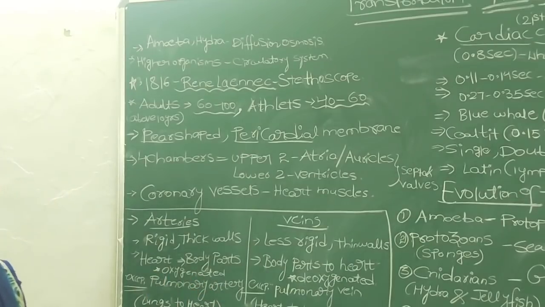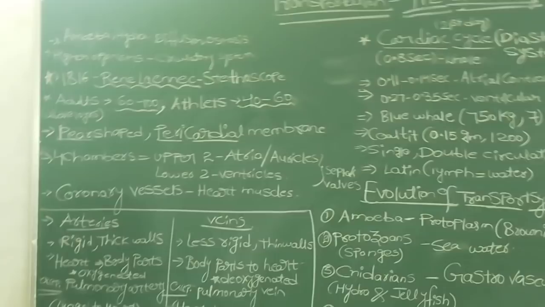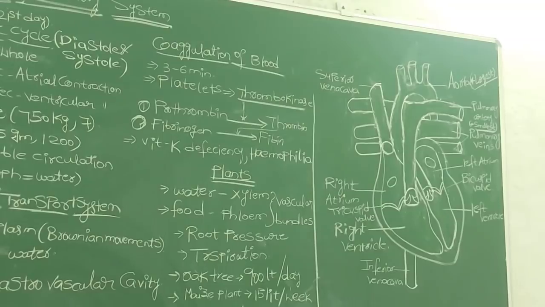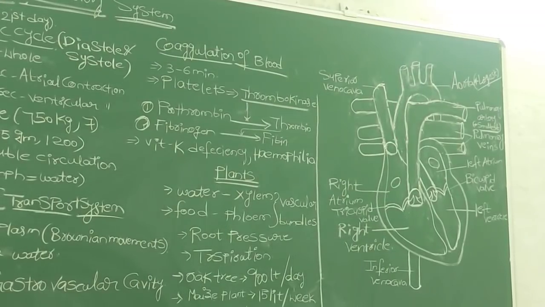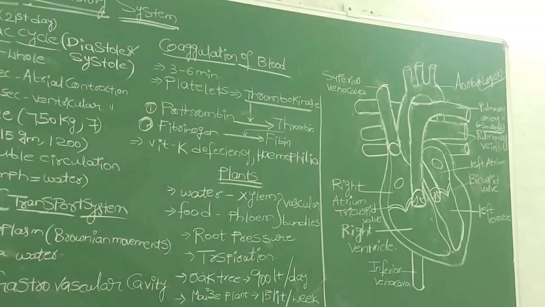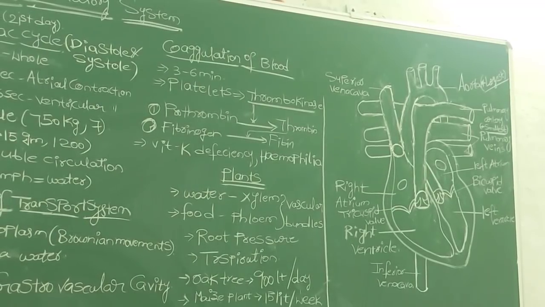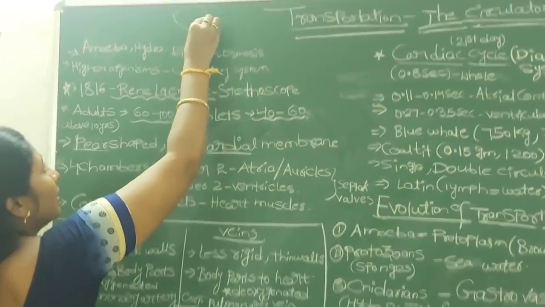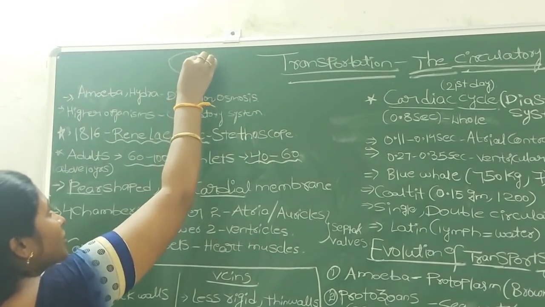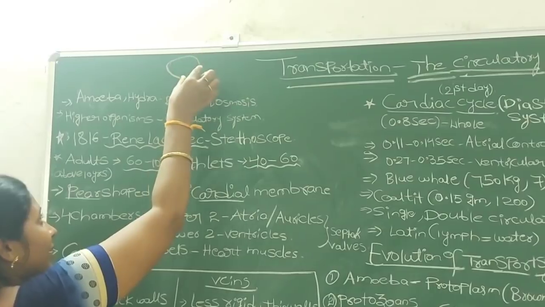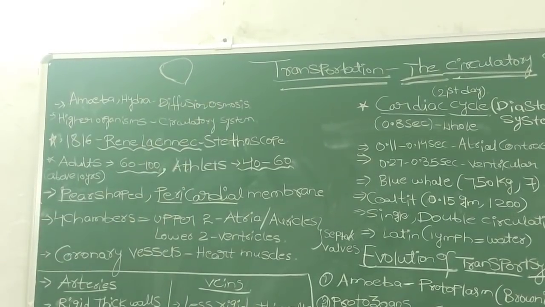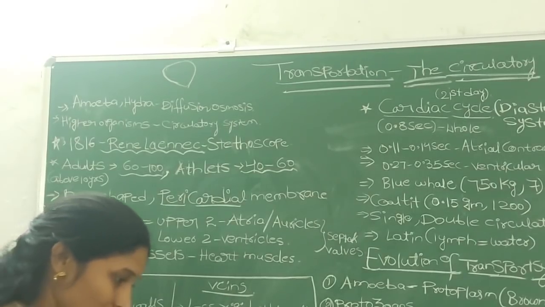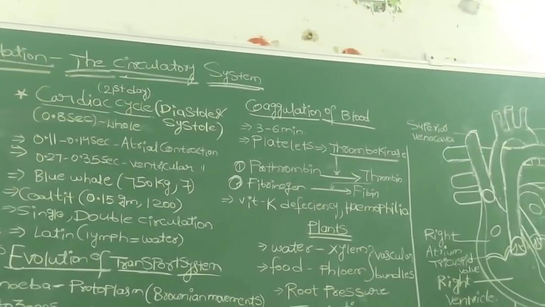And if we go to the structure of the heart, have you seen the structure of the heart? Externally, if you want to observe the heart, it is a pear-shaped structure, triangular in outline, wider at the anterior end and slowly decreasing toward the posterior end. Means this is the shape of the heart from outside. It is a pear-shaped structure, wider at the anterior and narrower at the posterior end. And now we will go to the internal structure of the human heart. Just carefully observe the diagram, it is very easy.